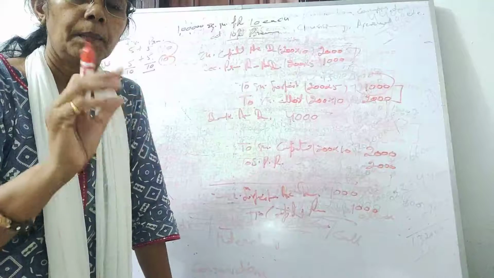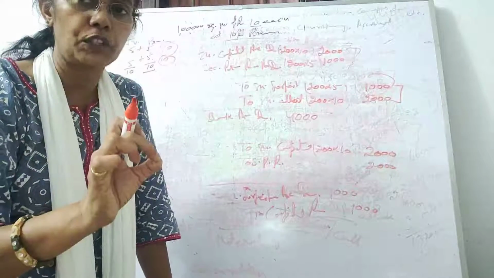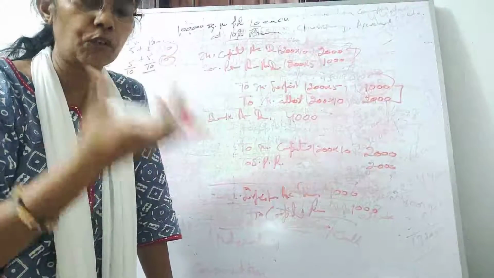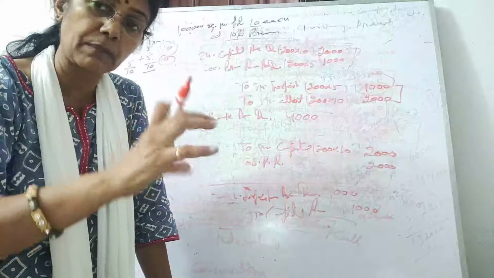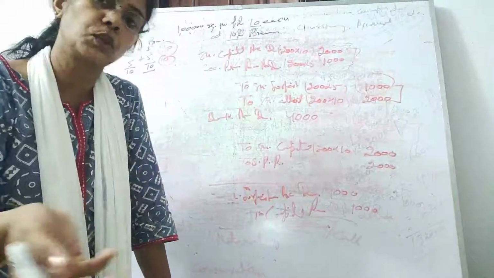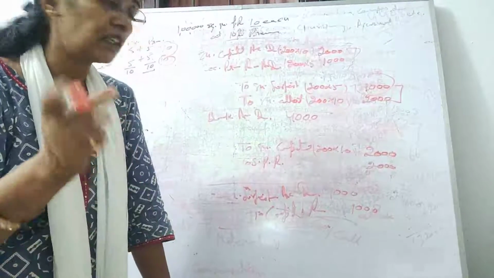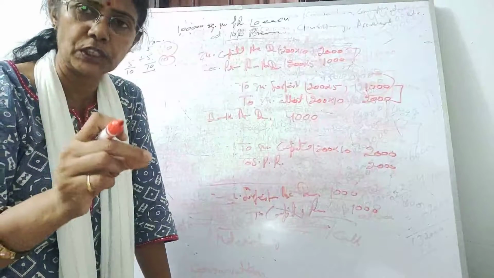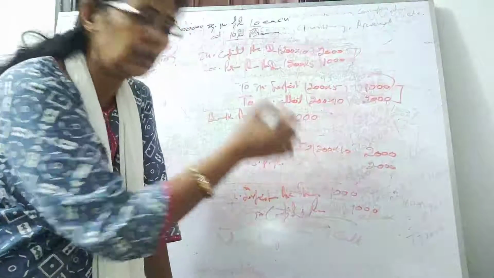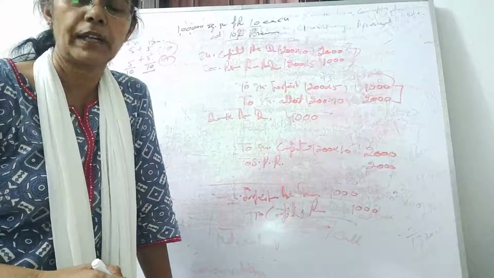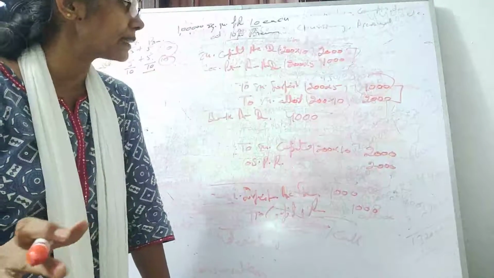That is the amount which we have in the forfeiture account. Whatever amount we have in the forfeiture, that is the maximum amount of the discount which you can provide. All right. And if something remains in the forfeiture after providing discount, that amount will be transferred to the capital reserve in the last. Fine. So that's all in today's class.